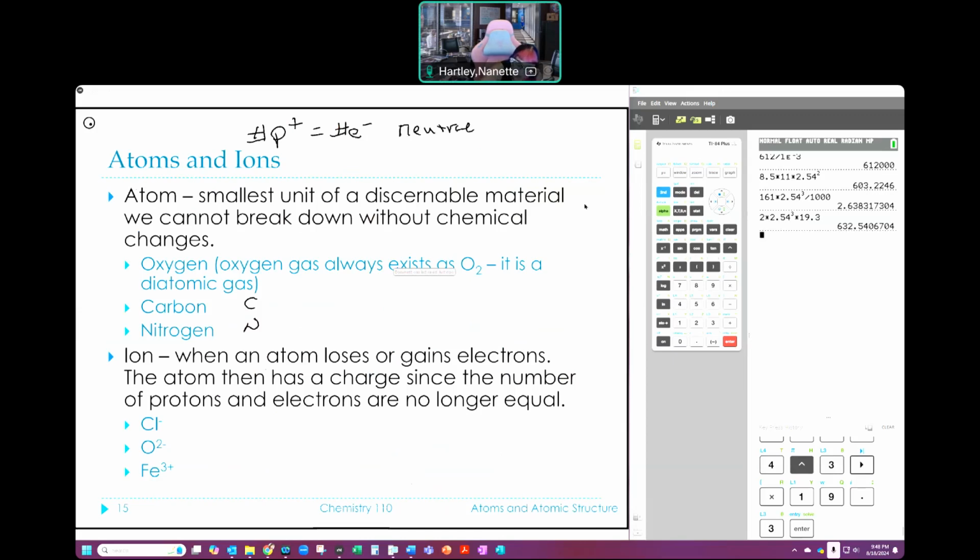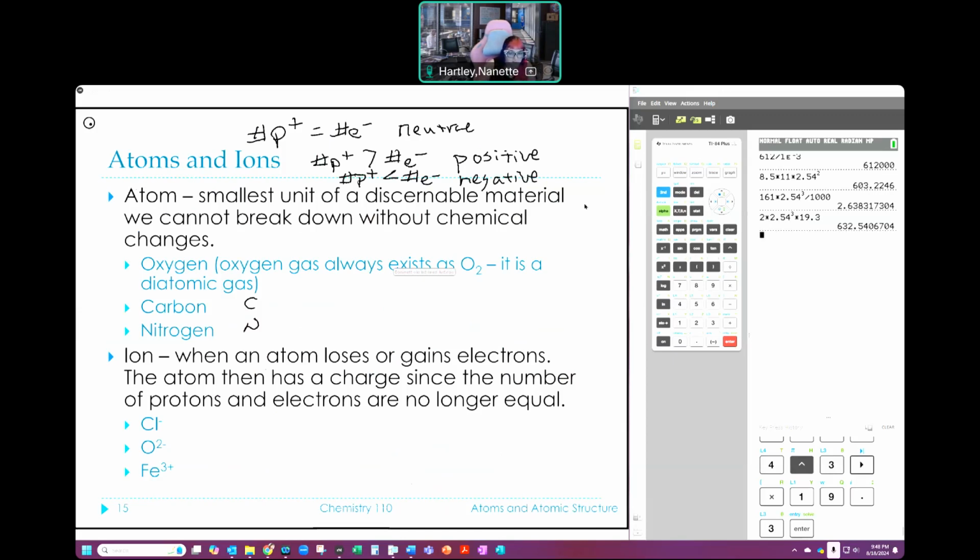If I lose electrons, my number of protons is greater than my number of electrons, and that's a positive charge. I lost negative charges. If the number of protons is less than the number of electrons, i.e. I've added electrons, then that's a negative charge because those electrons are negative, okay?